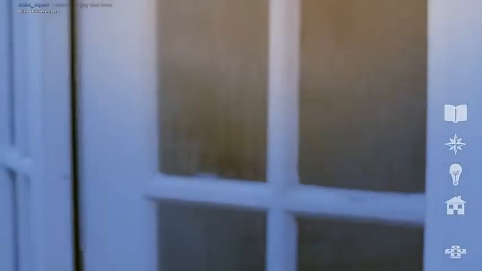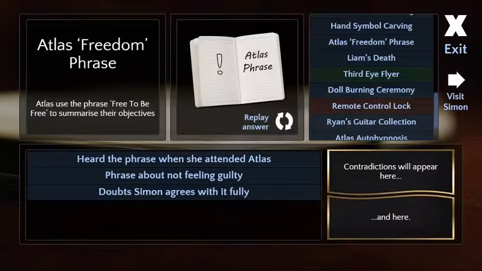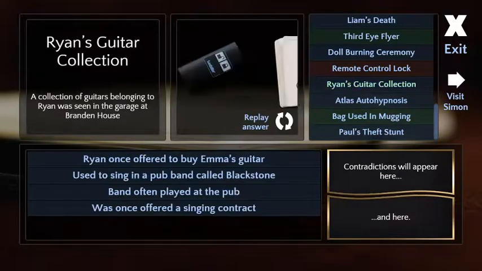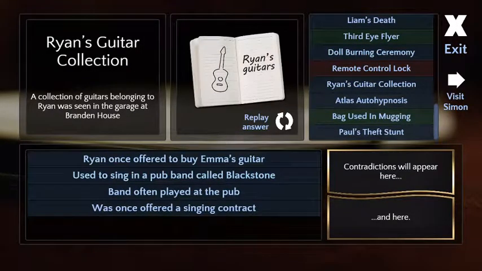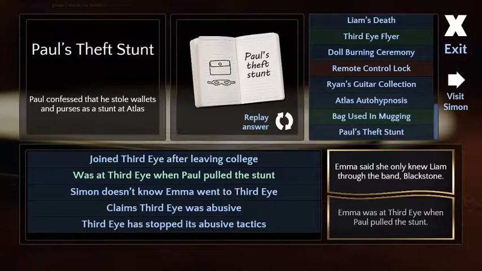Probably be back later. So, that's all the questions I have for you. Reset. Alright, let's try that again. A few more questions, if you don't mind. Simon lives with the woman, yeah. That's right. Can I click anything? There we go. Liam's death. You have to figure out if she really was on holiday. Squall thinks it's Simon that did it.